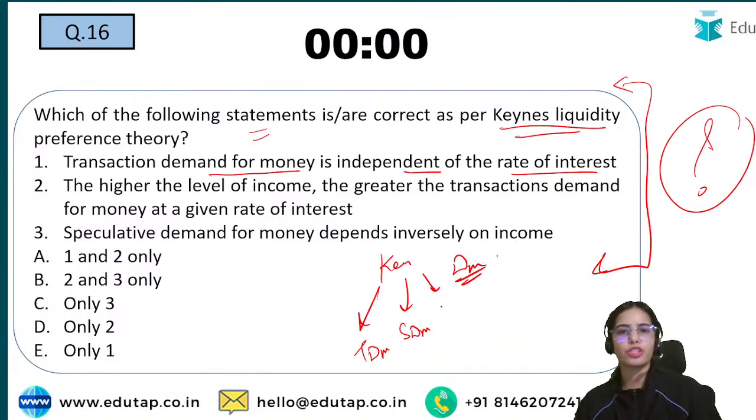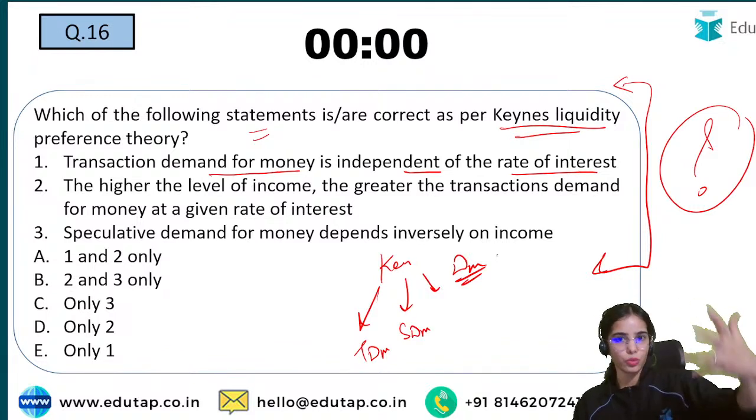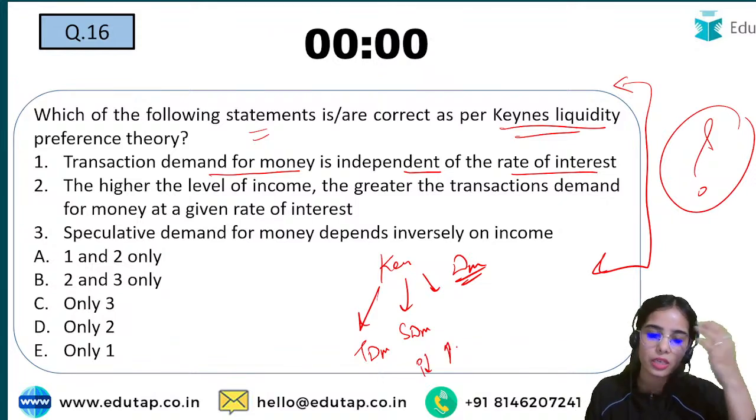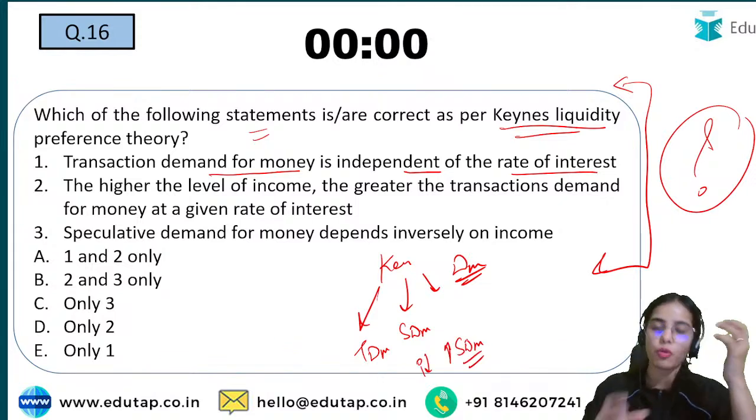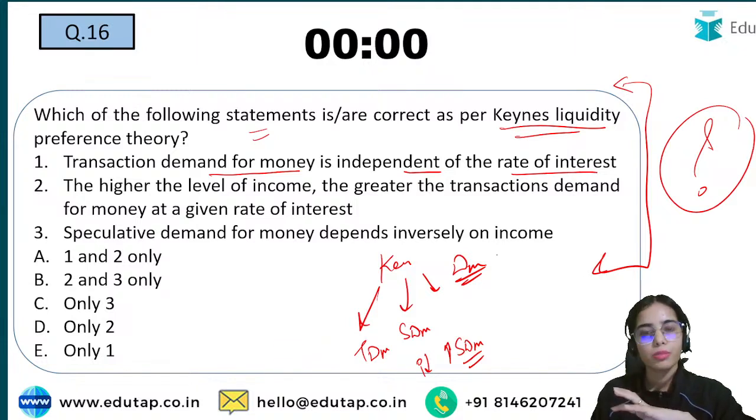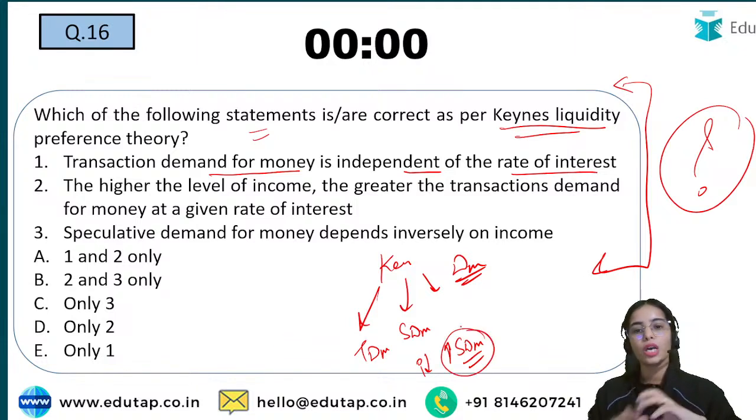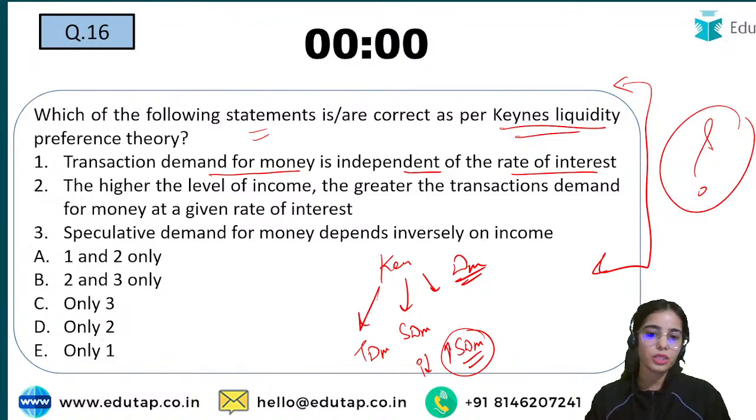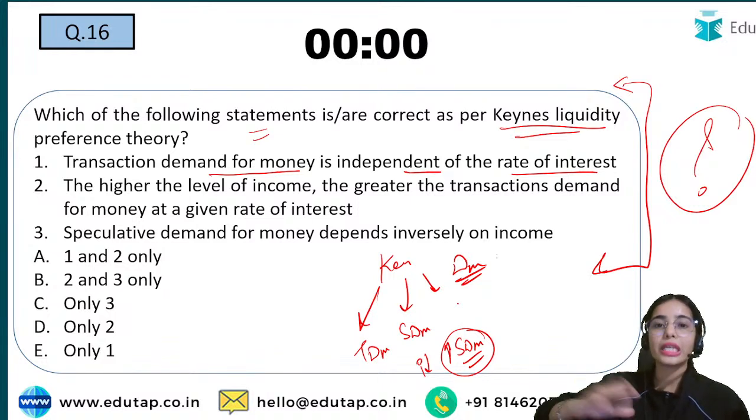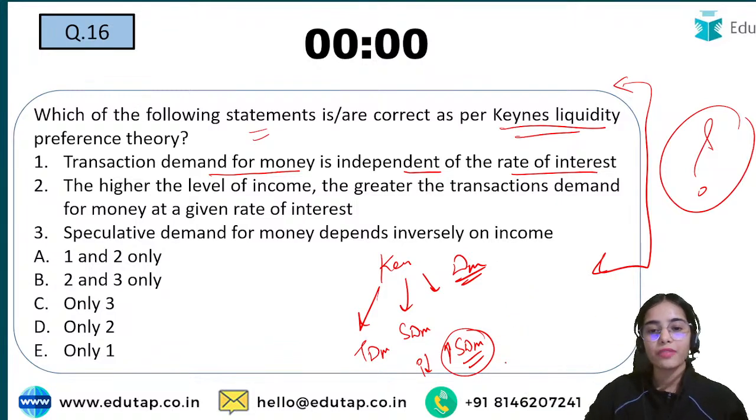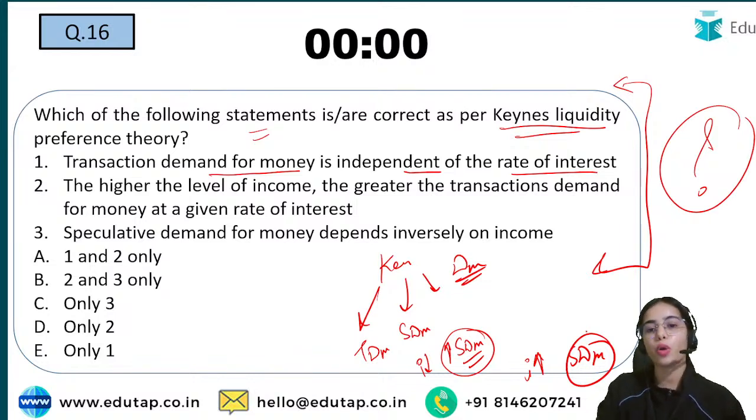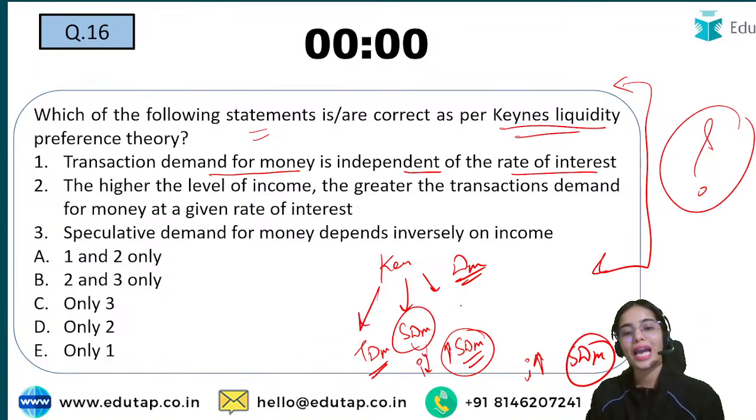that is for speculation purposes. If the interest rate is low, you will want to hold more money for speculative purposes, because in the future when the interest rate goes high, you will want to invest then. If the interest rate is high right now, you will want to hold less money for speculative purposes, because you will want to invest right now. So speculative demand for money depends upon the interest rate, and there is also the precautionary demand for money for precautionary purposes.